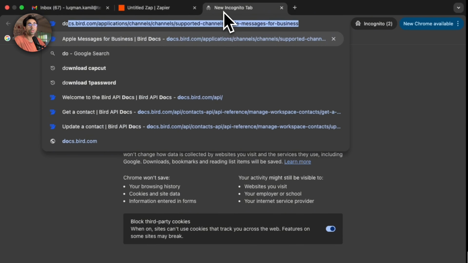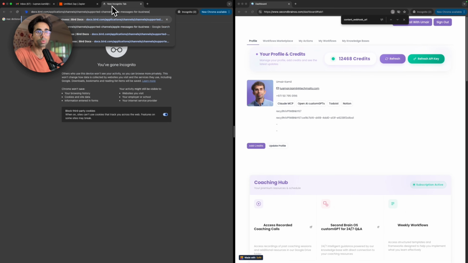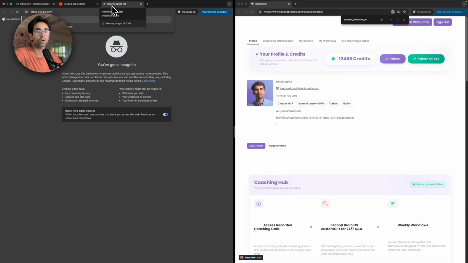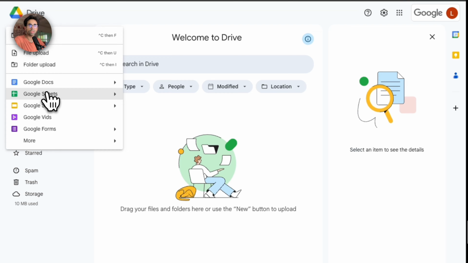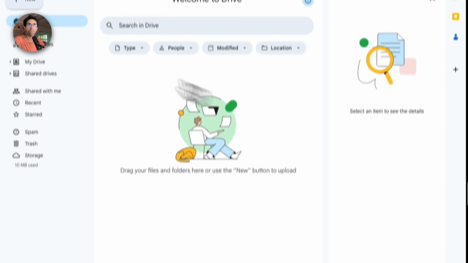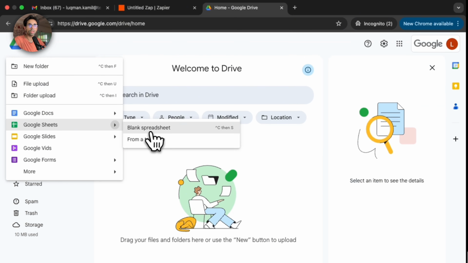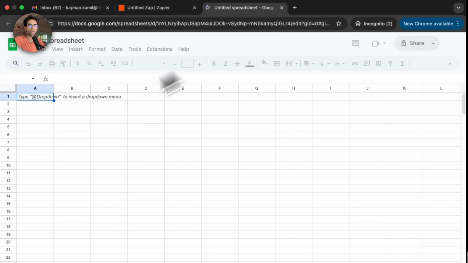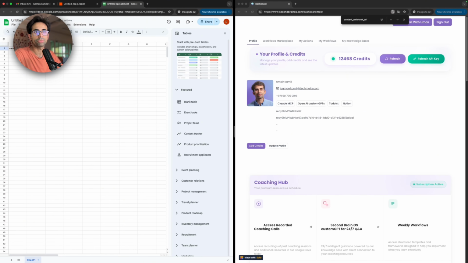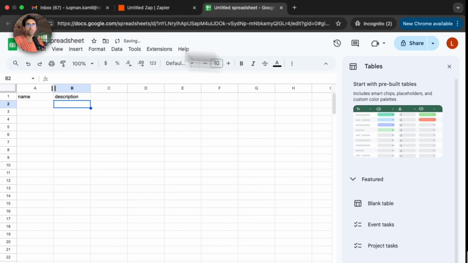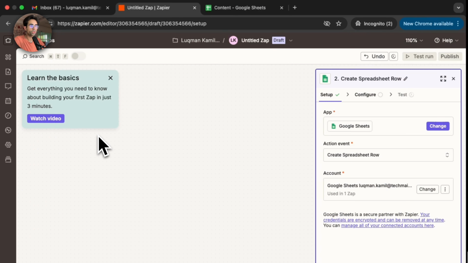Then from here, you want to go into Google Sheets. So we'll say docs.google.com, or was it drive.google.com? Actually, let's just go to Drive. And then from there, we can probably create a Google Sheet. Yeah, so I think I can just press here and press blank spreadsheet, new, and here and blank spreadsheet, right? Let's just close this. And over here, I can just add two columns called name and description. And we can just call this spreadsheet content. I think that's good to go.